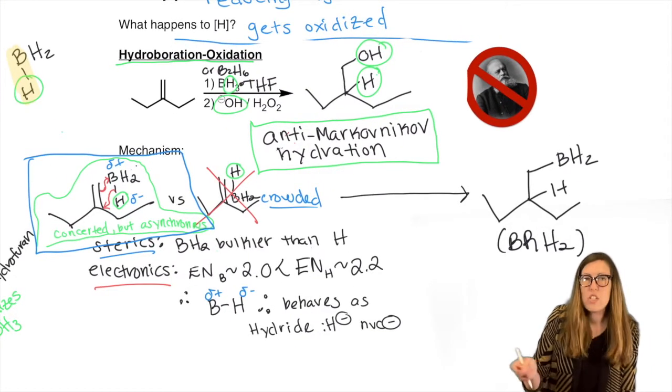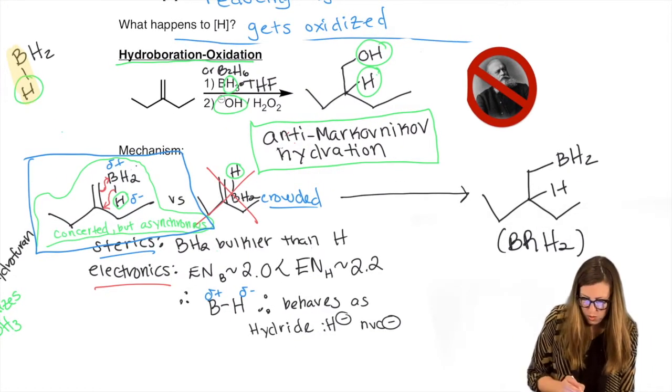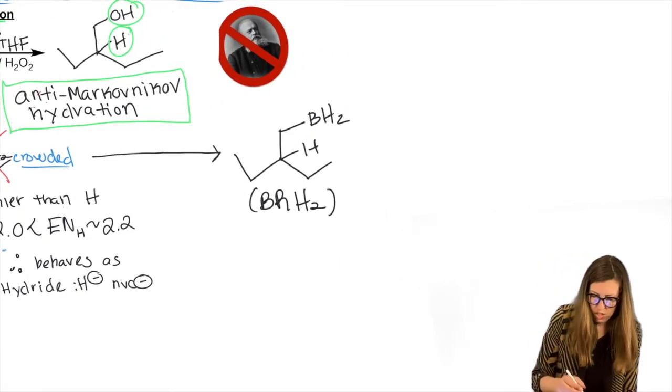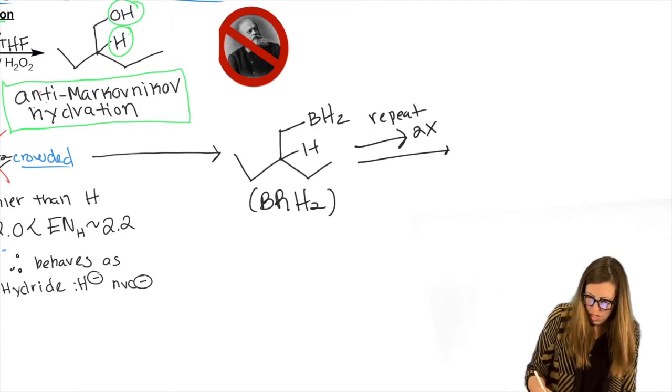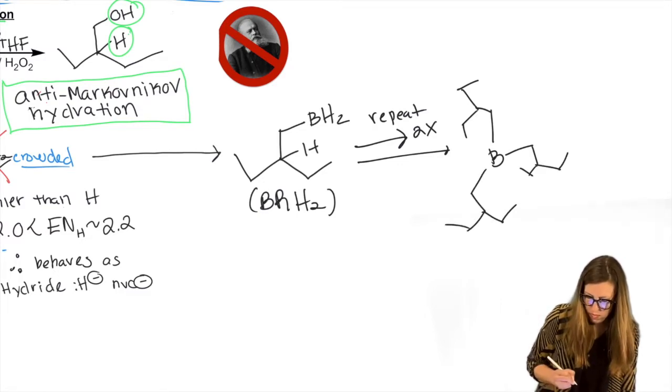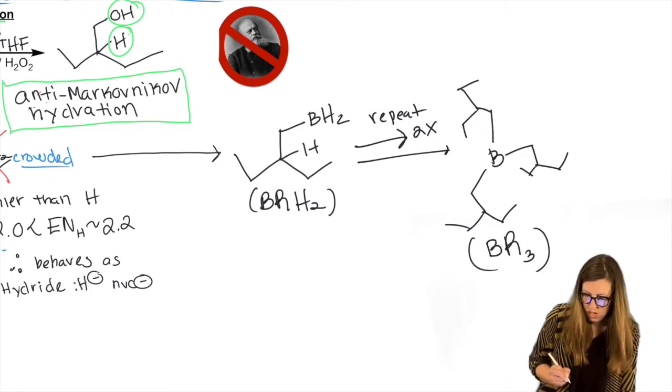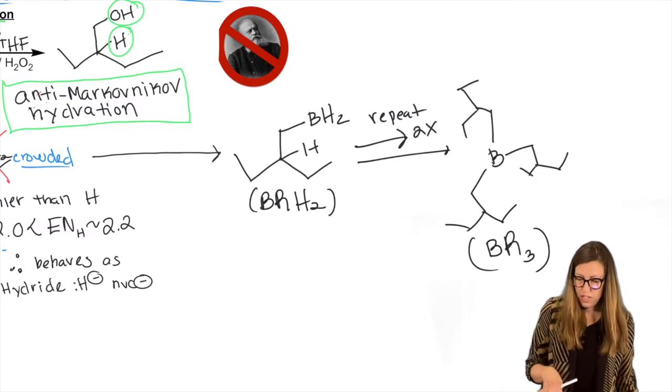So it actually doesn't need to go grab a new BH3. This will actually keep reacting until all of the H's are gone on boron, all the hydrides. So I'm going to say repeat 2 times until every single H has been replaced with the R group in question. And whatever your R group was, we get to a BR3. That is the end of step 1.